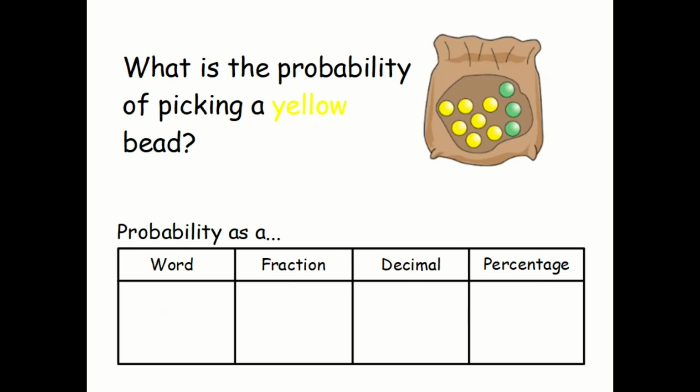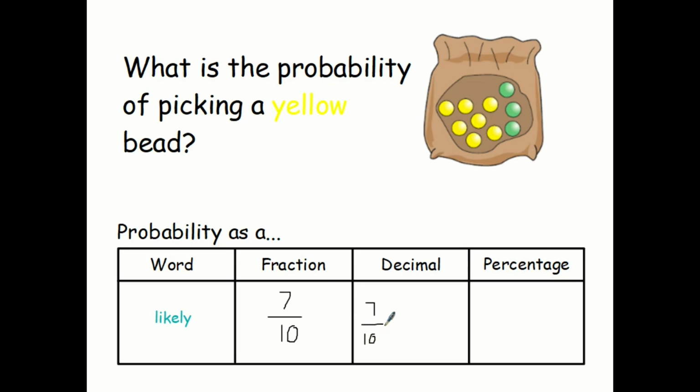What is the probability of picking a yellow bead from this bag? Well, I'd say it is quite likely in terms of a word. As a fraction, there are 7 yellow beads out of a total of 10. So 7 over 10. What's that as a decimal? Well, think about your place value table. That's 7/10, so it's going to be a 7 in the tenths column.